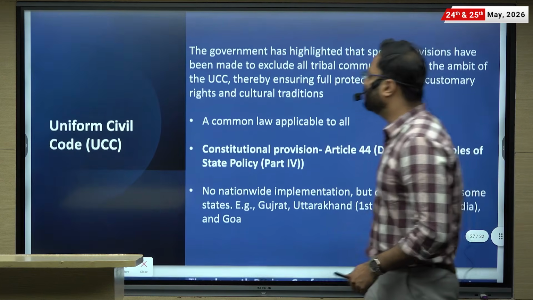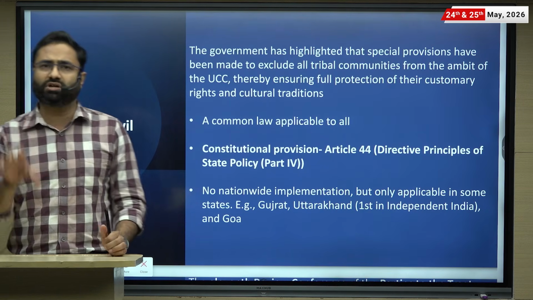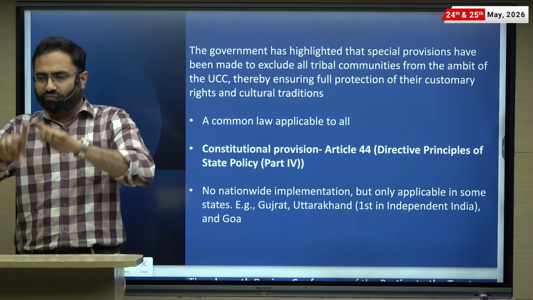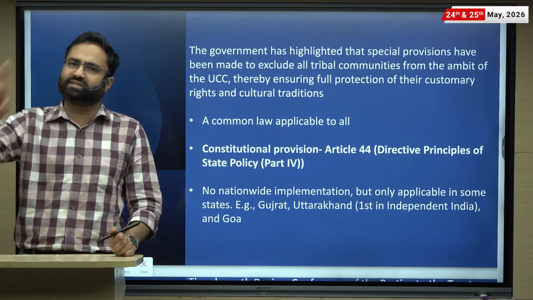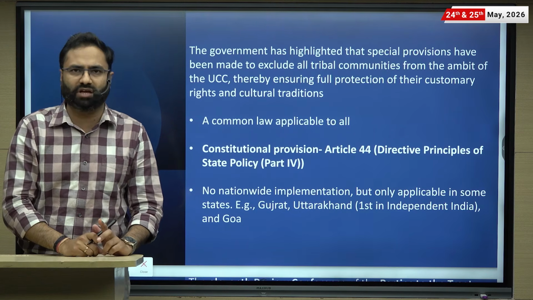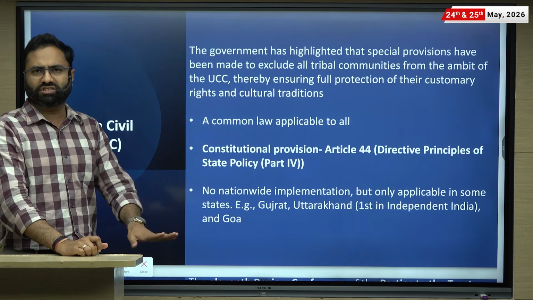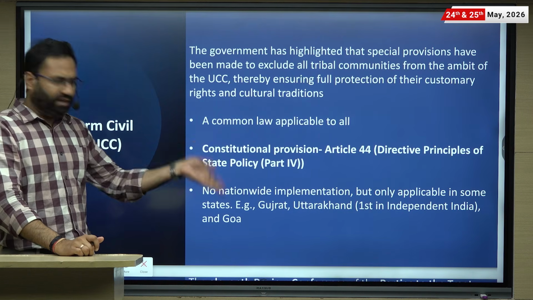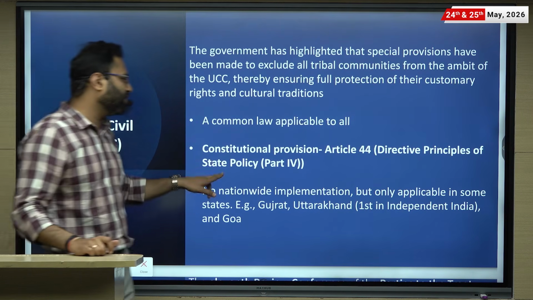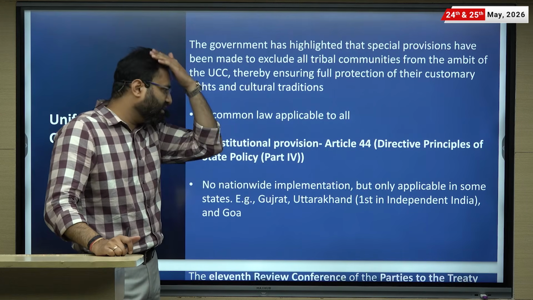Next is regarding the Uniform Civil Code. So simply the Uniform Civil Code is the type of code jahan par, across different religions, the same type of civil laws are going to be applicable, right? There are certain states in India jahan par the Uniform Civil Code is applicable. One of the earliest is Goa. Recently, there has been Uttarakhand, and apart from that, Gujarat has also implemented that, right, in a limited manner.